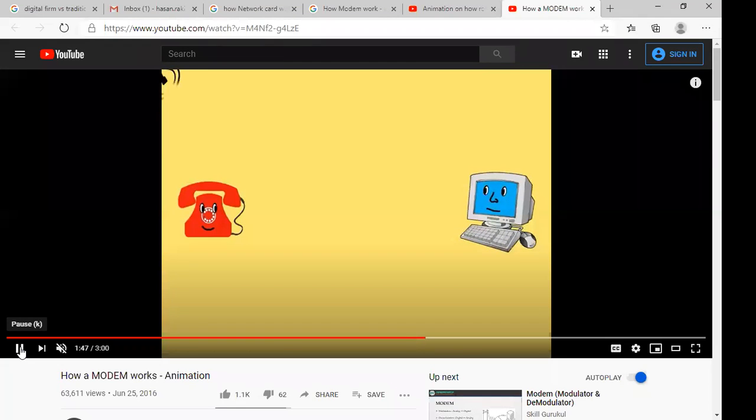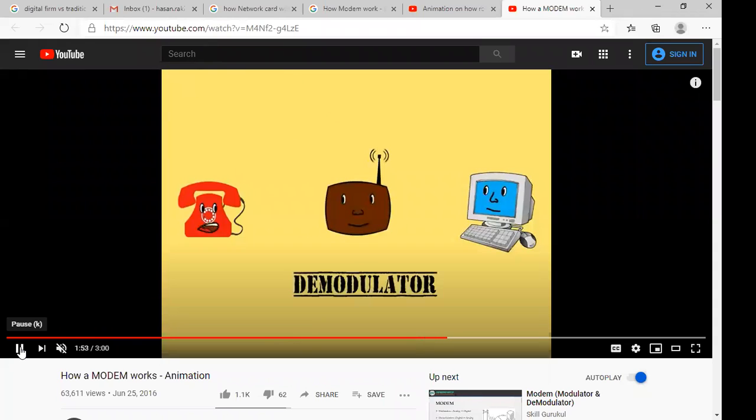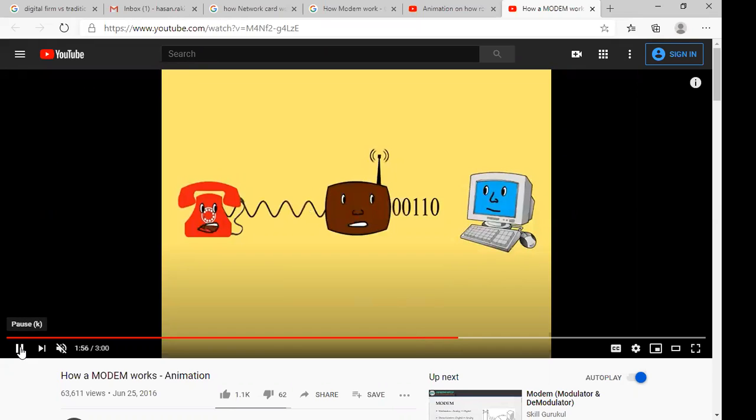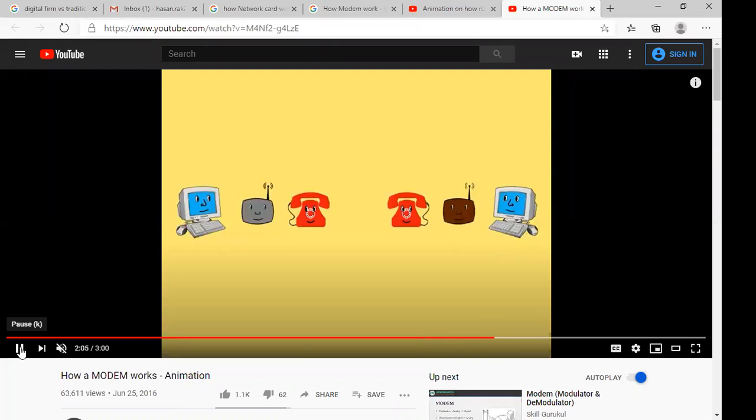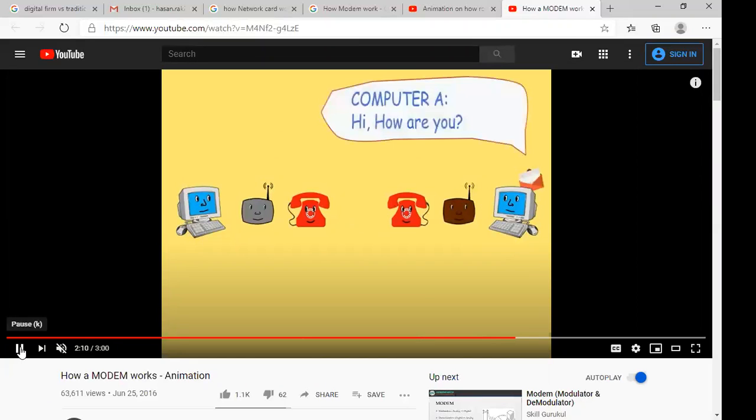Now, between my telephone channel and computer B, we need a demodulator. Let's see what the demodulator can do. It can receive the analog signal and translate that analog signal into digital signal. Now my computer will be able to understand and receive my message. Now the path is completed, and I can transmit my message to my friend, computer A to computer B.